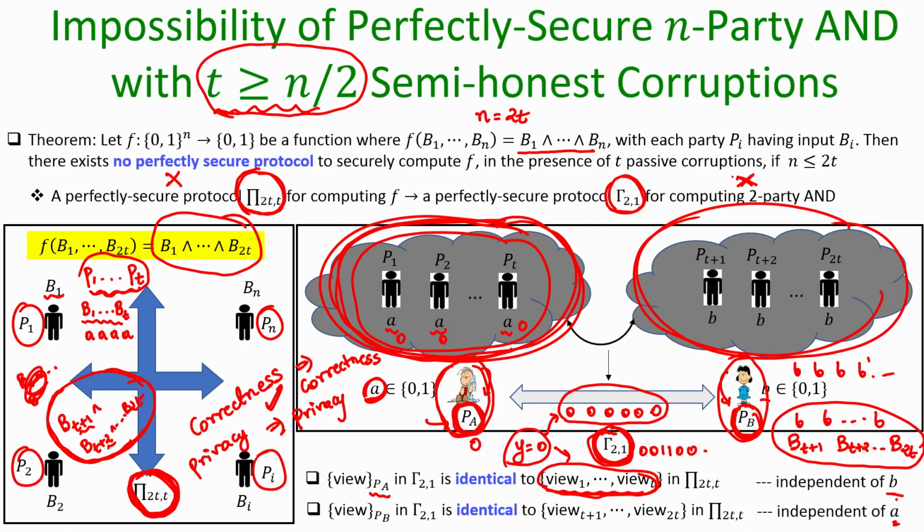But we know that no such protocol gamma is possible, hence no such protocol pi is possible as well, and that shows the optimality of this bound for certain functions.